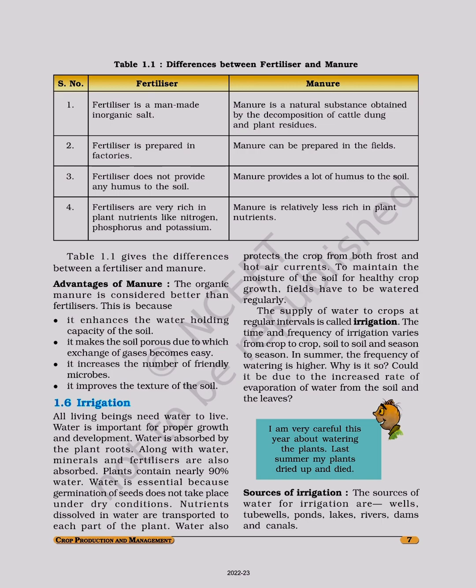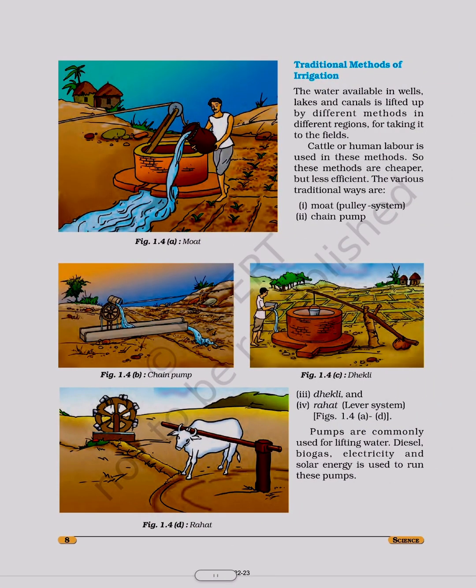Sources of irrigation. The sources of water for irrigation are wells, tube wells, ponds, lakes, rivers, dams, and canals. Traditional methods of irrigation. The water available in wells, lakes, and canals is lifted up by different methods in different regions for taking it to the fields. Cattle or human labor is used in these methods, so these methods are cheaper but less efficient.